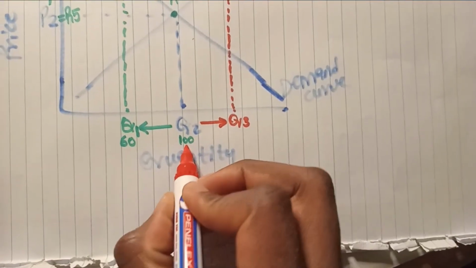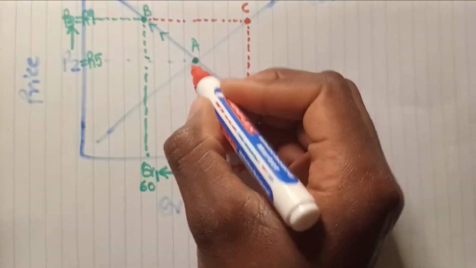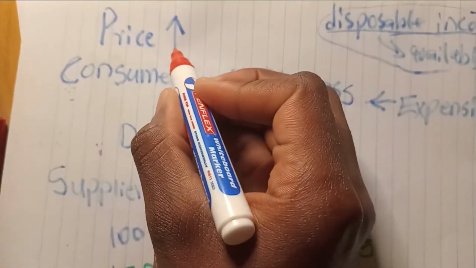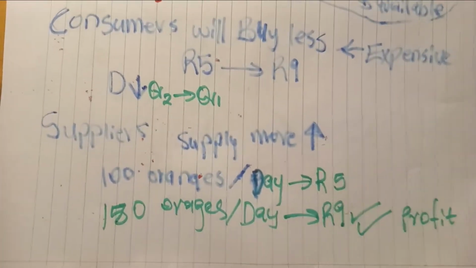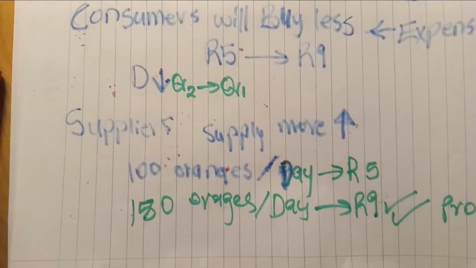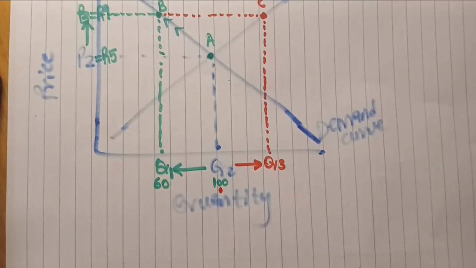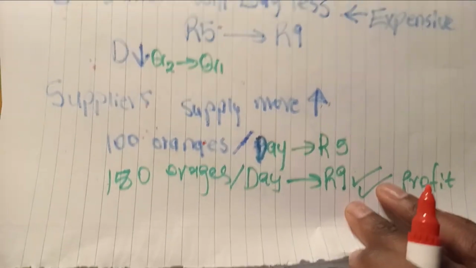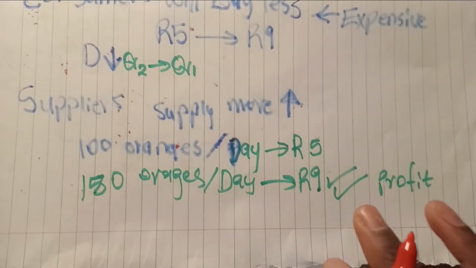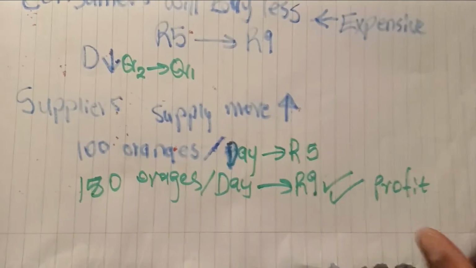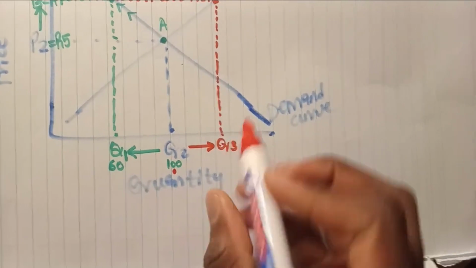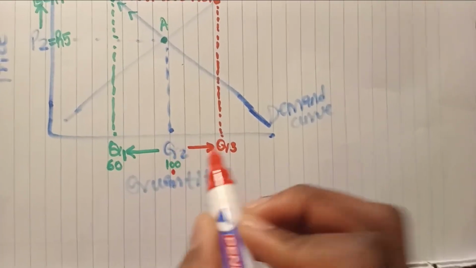This was the original, né? But because of this increase in price, now it is more attractive to supply oranges. That means we are going to make more profit. We take advantage of the high price. So the quantity supplied increases from Q2 to Q3.